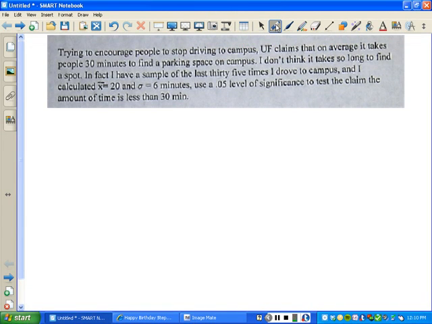Hypothesis test: trying to encourage people to stop driving to campus, tells people it takes 30 minutes. Okay, I go there, it takes only 20 minutes for me, right? So, first of all, what's n? 35. So in this case, n is 35, and we see that it's right here, where x bar is 20, and sigma is 6.